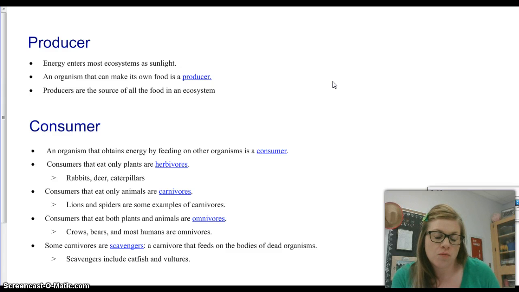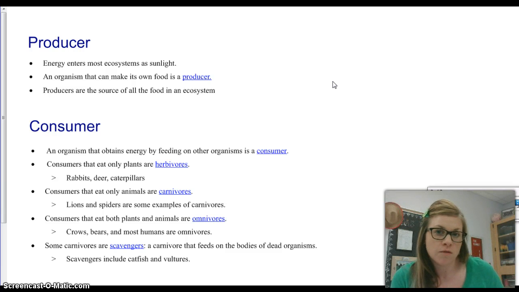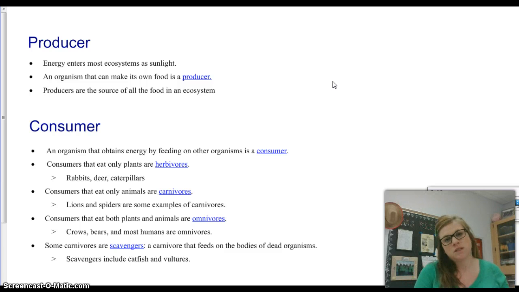Now, we have 4 different types of consumers, and let's talk about each one of those. So make sure you understand that there's 4 types of consumers. They're herbivores, carnivores, omnivores, and scavengers. Our first one is an herbivore. These are organisms that eat only producers. Because of the way their teeth are developed and the way their stomach and the rest of their systems are developed, they can only eat plants, okay? So these include rabbits, deer, caterpillars, basic organisms that eat only plants.